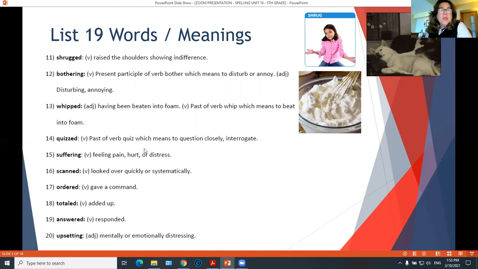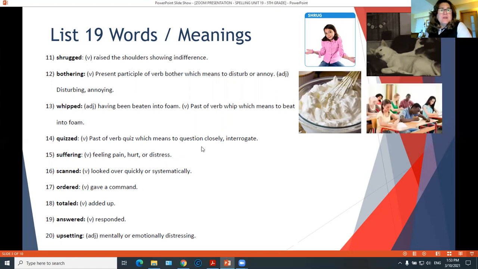Okay. Quiz. Quiz is the past tense of the verb quiz, which means to question closely or interrogate. In the picture, we have a class that is being quizzed. That means that they have a quiz and they are answering some questions.